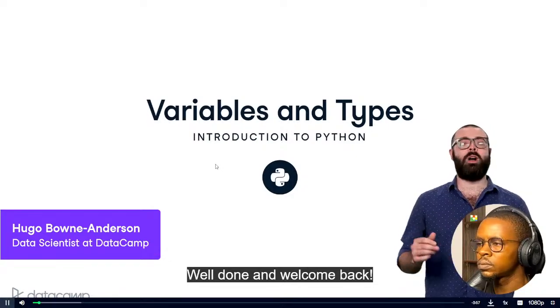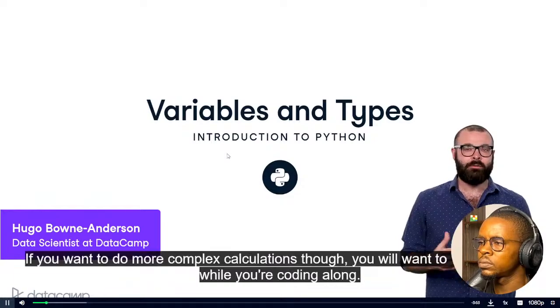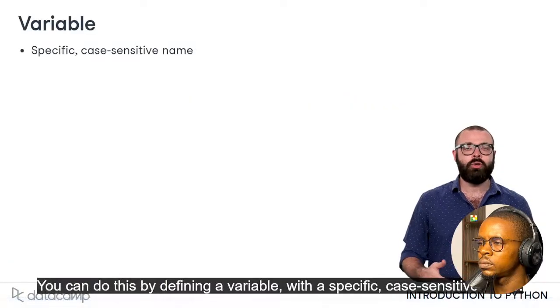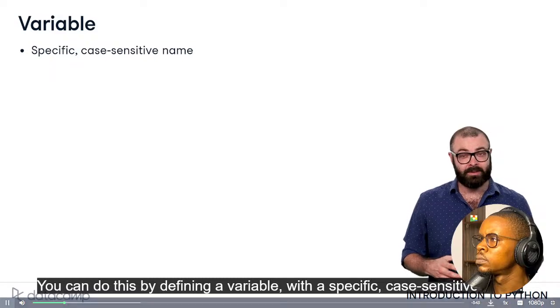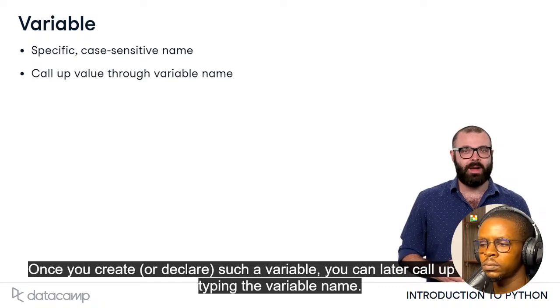Well done and welcome back. It's clear that Python is a great calculator. If you want to do more complex calculations though, you will want to save values while you're coding along. You can do this by defining a variable with a specific case-sensitive name. Once you create or declare such a variable, you can later call up its value by typing the variable name.